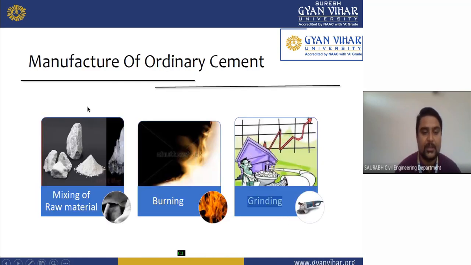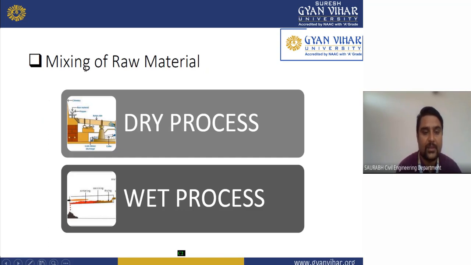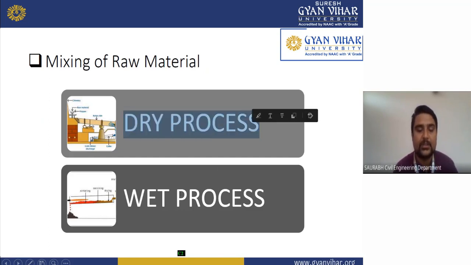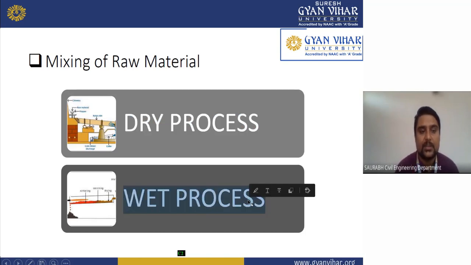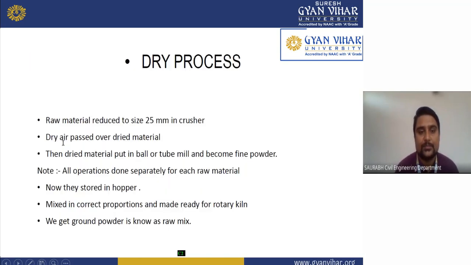This is the short process of manufacturing of cement. There is also mixing of raw material. There are two processes, dry process and wet process. What is the dry process? The raw material is reduced in size to 25 mm in a crusher. Dry air is passed over the dried material. Then the dried material is put in a ball or tube mill and becomes a fine powder.